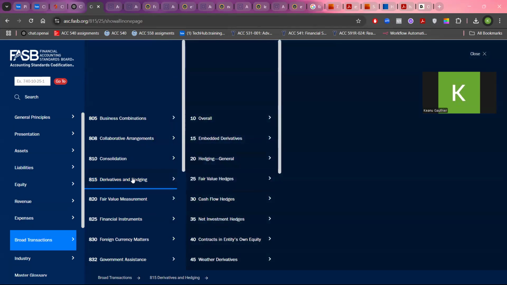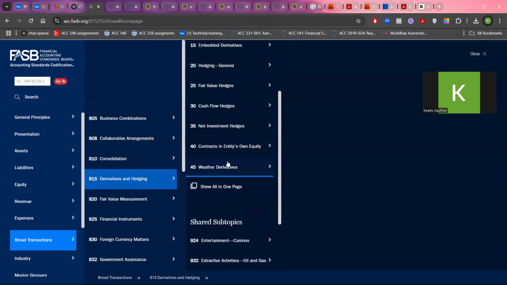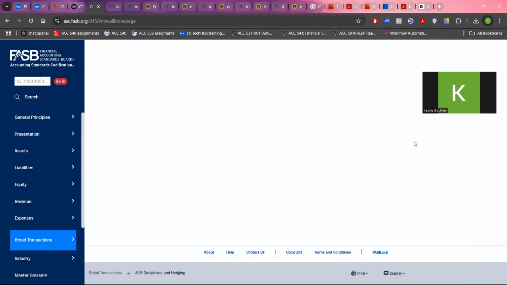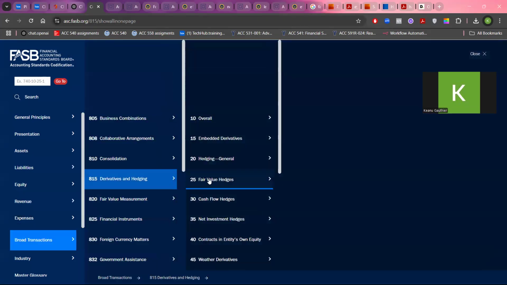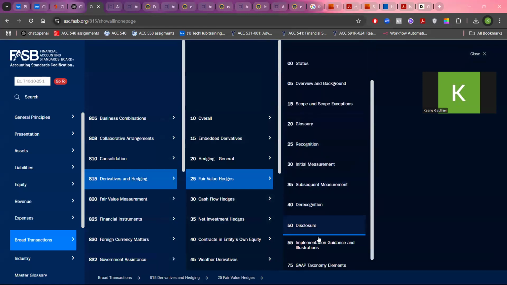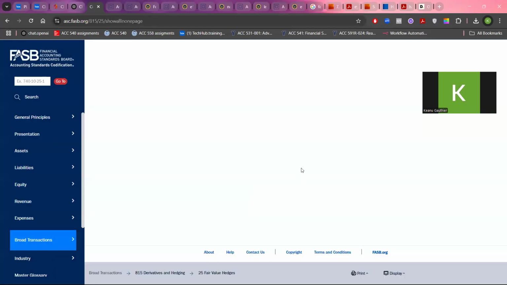I could have done it on derivatives and hedging, and then I go here to show all in one page, it's going to have a ton of pages to process before answering your question. It's just making longer answers and probably less accurate. It's not even loading the page. Anyway, so 815-25, and then here you want to go to show all in one page.